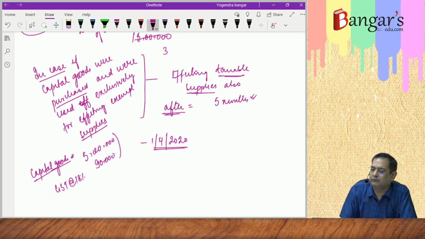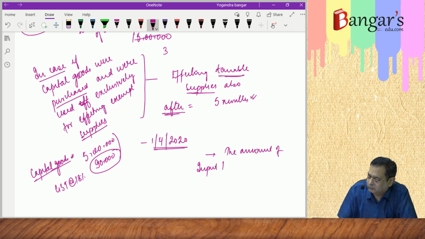Now here, they say that with effect from 1/4/2020, the amount of input tax in respect of that capital goods will be credited where?